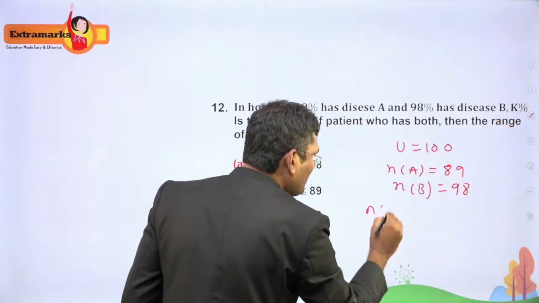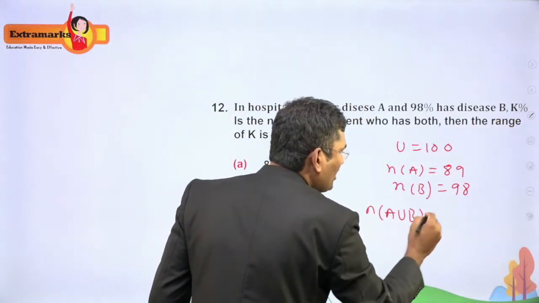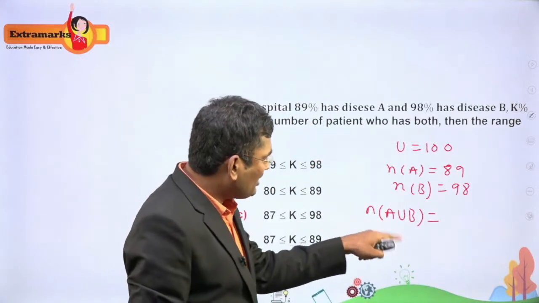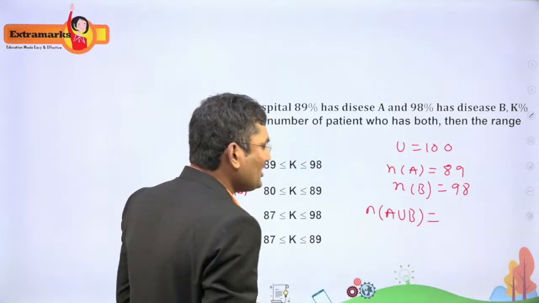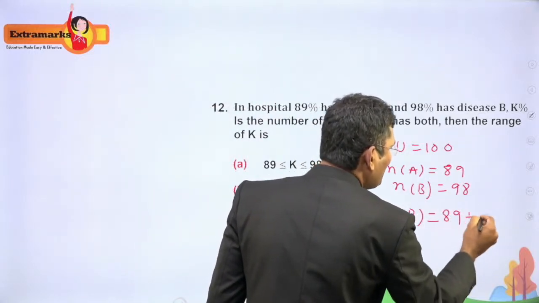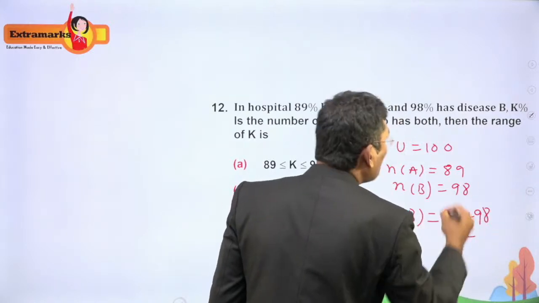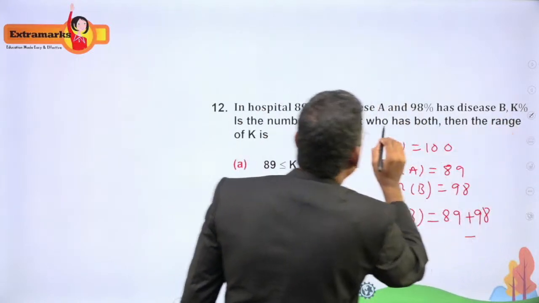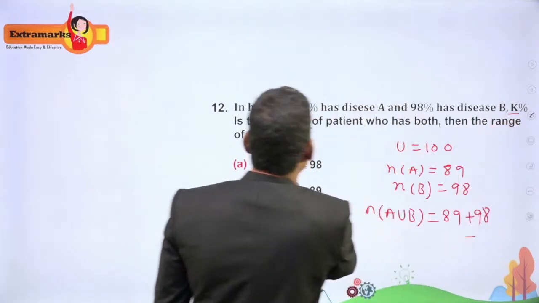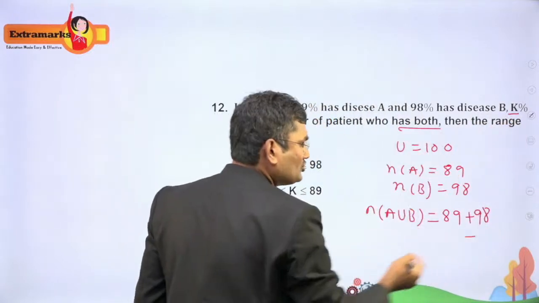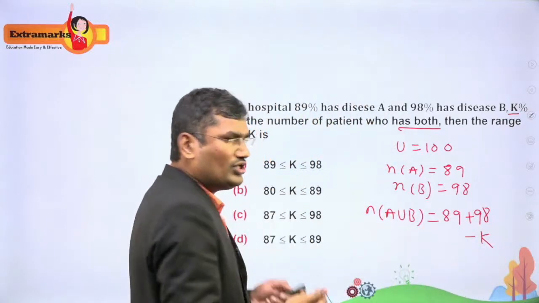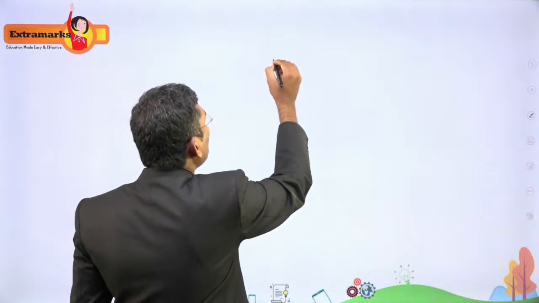Now I am using the formula N of A union B. We know that this is the formula: N of A plus N of B minus N of A intersection B. N of A, they gave 89. N of B is 98 minus N of A intersection B. They gave both. K% is the number of patients who have both. So it is K, common region. So now we know that the value of P of A union B